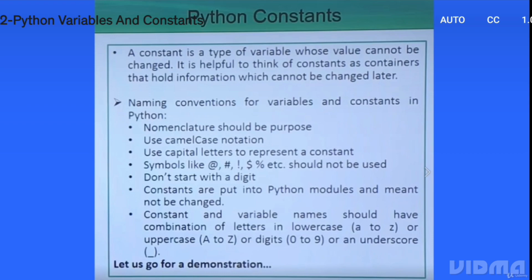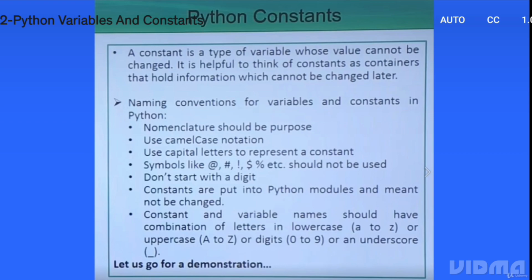So constant and variable names should have a combination of letters in lowercase, that is small a to small z, or uppercase letters, that is capital A to capital Z, or digits, that is 0 to 9, or an underscore. These are the valid characters in naming. So let us go for a further discussion with some demonstration for easier understanding.